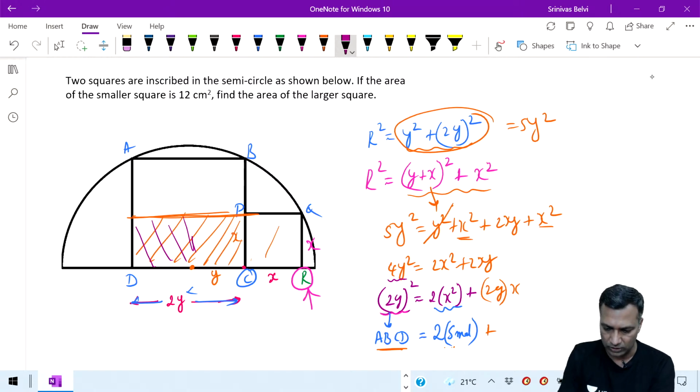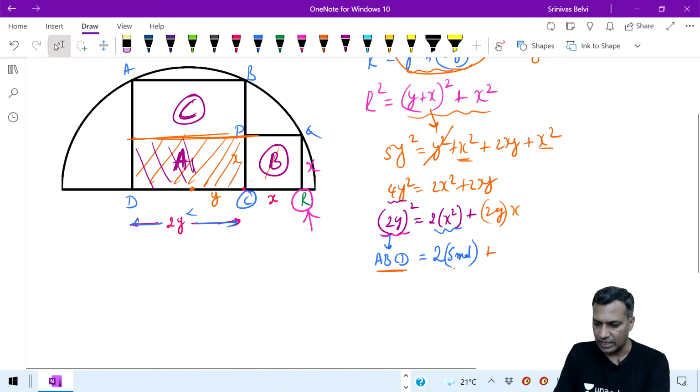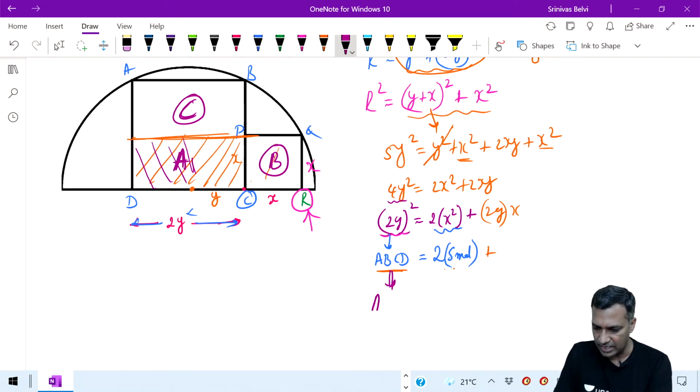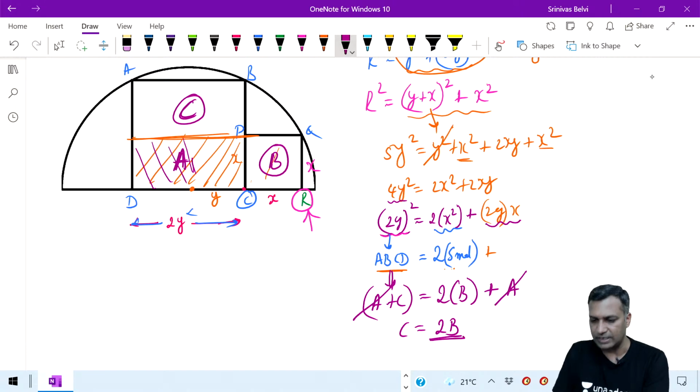Let me call this particular area A, this area B, and this C. What is that ABCD I'm talking about? This ABCD is nothing but A plus C. Now 2 times the smaller means 2 times B. What is 2xy? 2xy is nothing but A. A I can cancel, and hence C is equal to 2 times B. This C is nothing but 2 times B. This A is also nothing but 2 times B here.